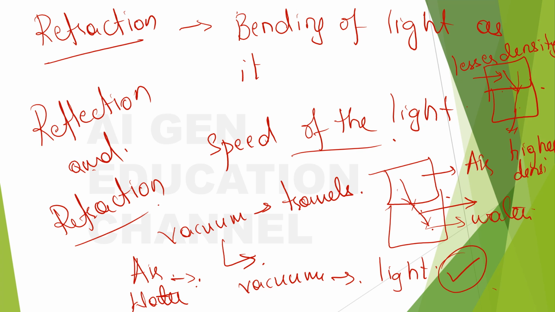So it will move like this. This is the angle of incidence and this is the angle of refraction. Now in the converse scenario where the light moves from higher density to the lower density, then it will move away from the normal.